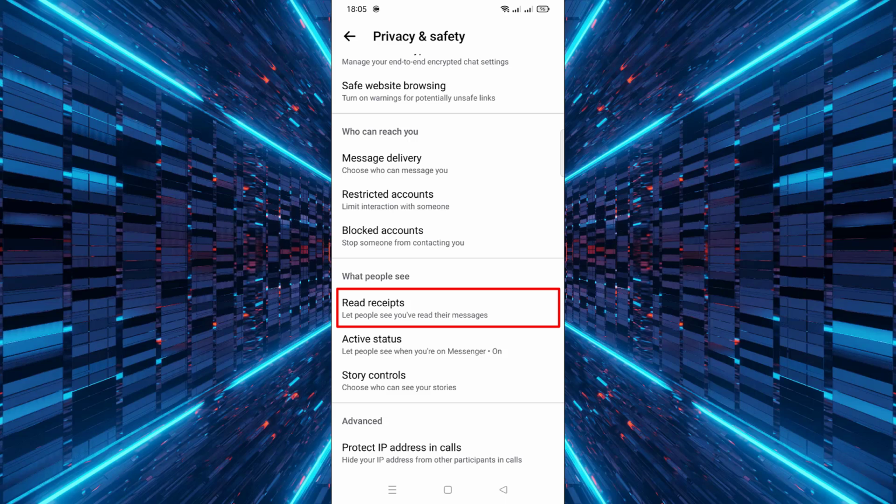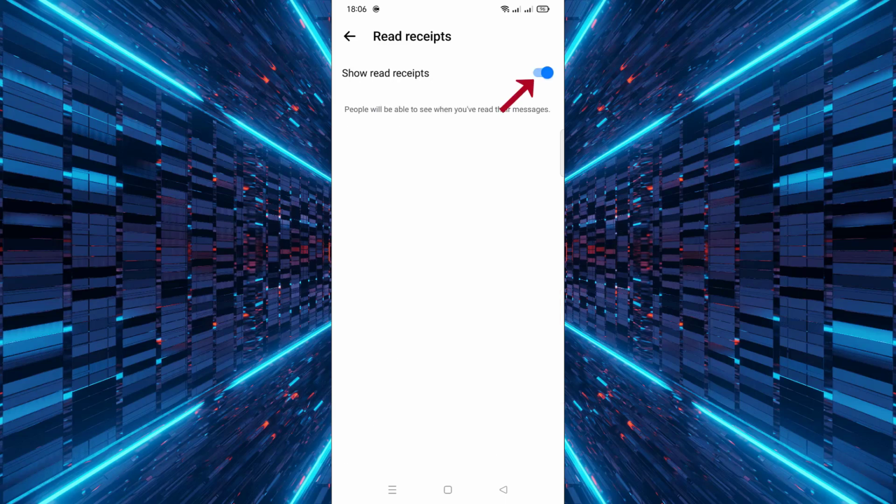Finally, tap on Read Receipts and then toggle off the option labeled Show Read Receipts. Once this is off, people won't see when you've read their messages. That's all it takes to stop showing read receipts in Messenger. It's a small change, but it can give you a lot more control over your privacy.